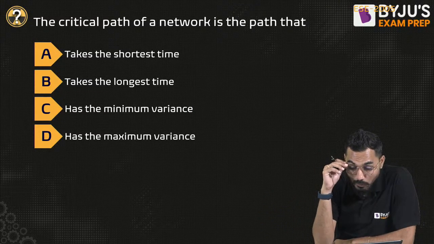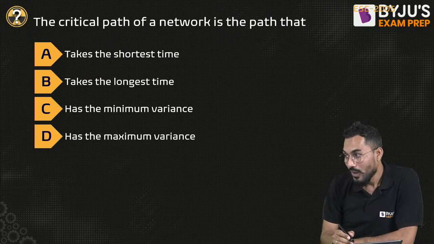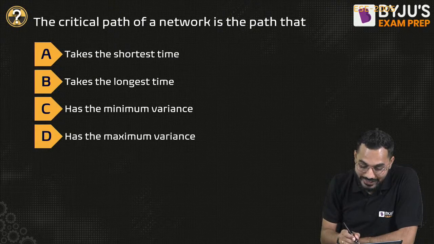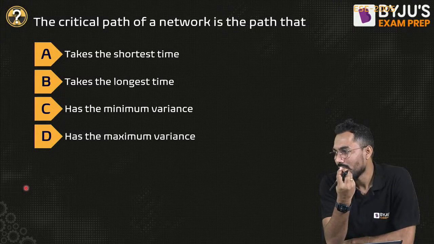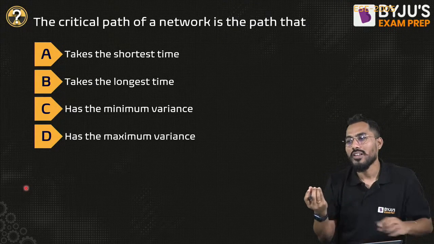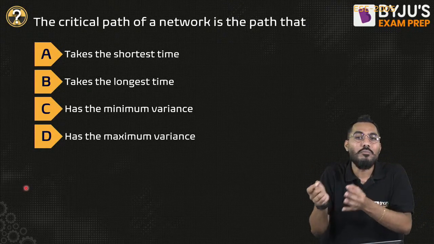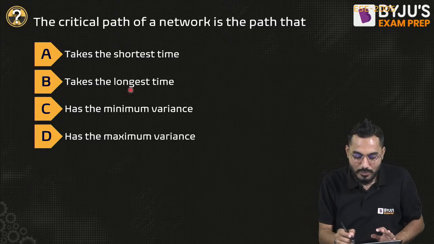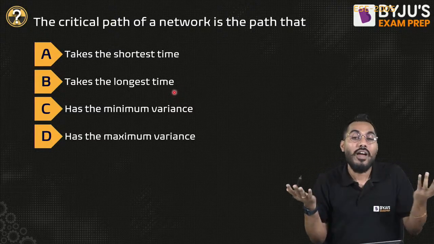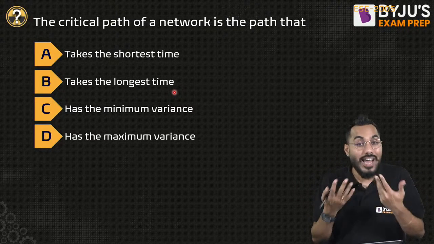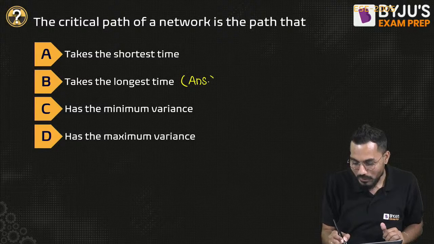Let's see. The critical path of the network is the path that... What is the critical path of PERT in the network diagram? Does it take the shortest time, the longest time available, have the minimum variance, or have the maximum variance? The longest time available on the network diagram is called the critical path, because without completion of each and every activity, my entire network cannot be completed. So it takes the longest time. This is my answer. Is it okay?